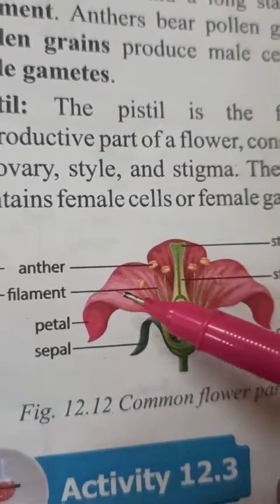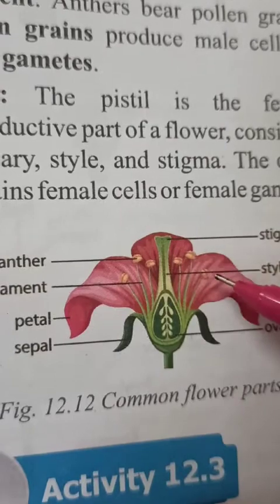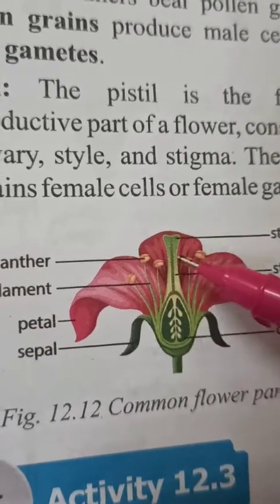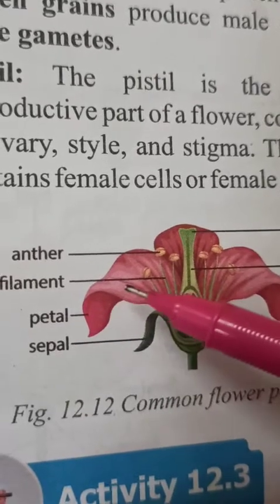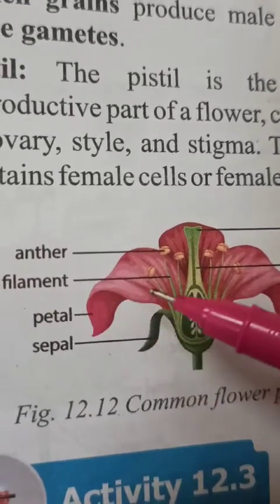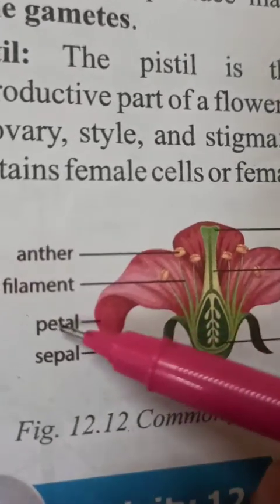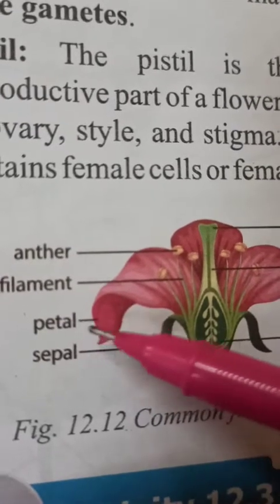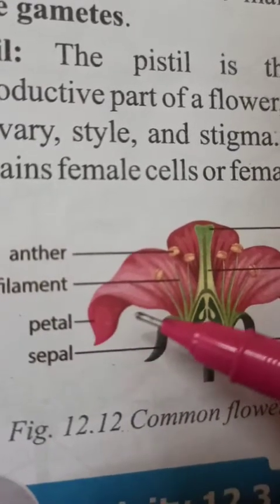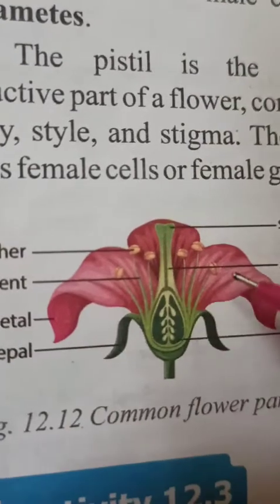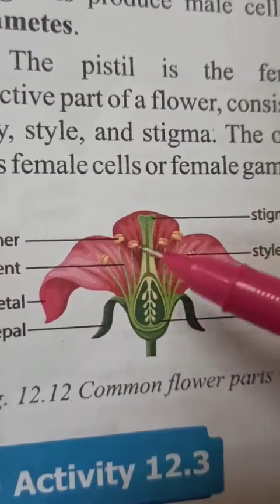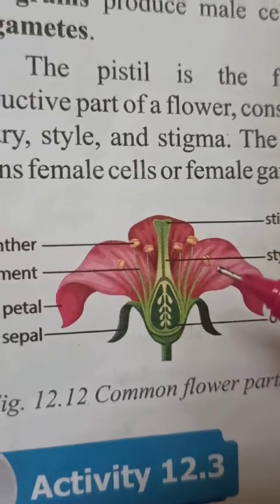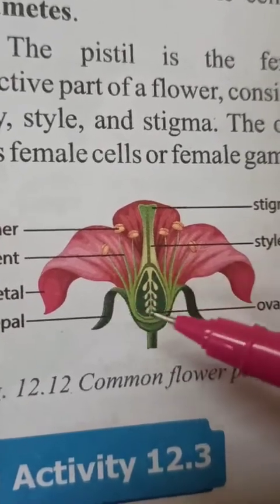These red structures, which are attractive and colorful, are called petals. Petals are attractive so that they can attract insects to visit the flowers, and they have a sweet smell also.